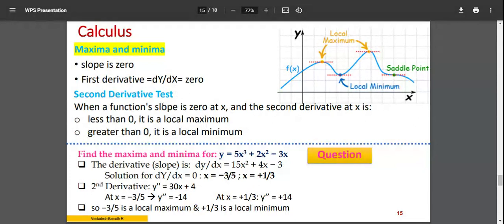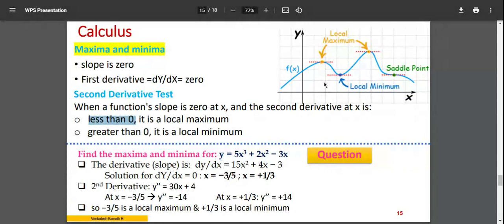When a function's slope is 0 at x, you know the value of x. Now take the second derivative of that equation and substitute this value of x, and you get a number. If that number is less than 0, you have a local maximum. If the value is greater than 0, then it is a local minimum.